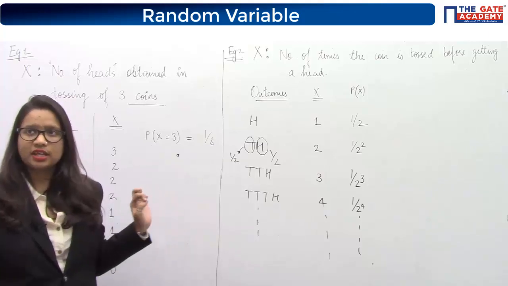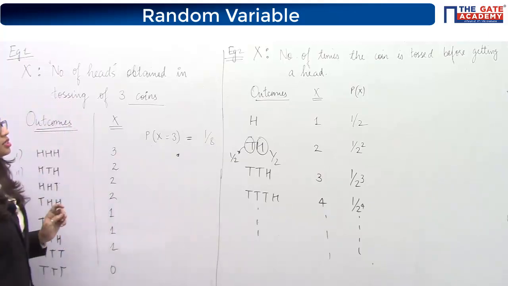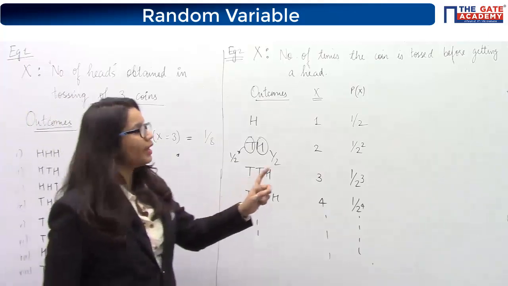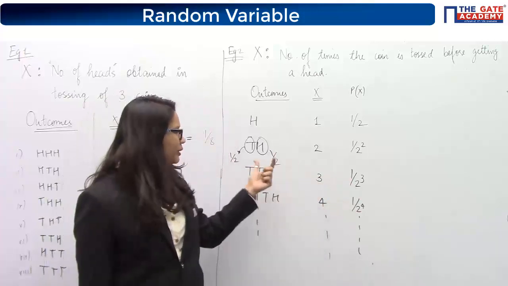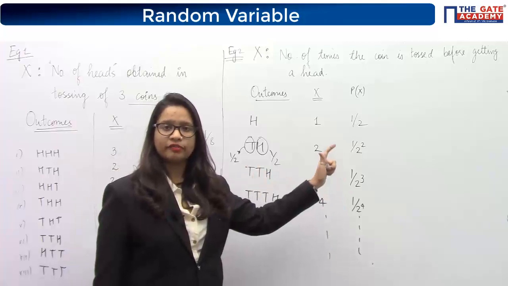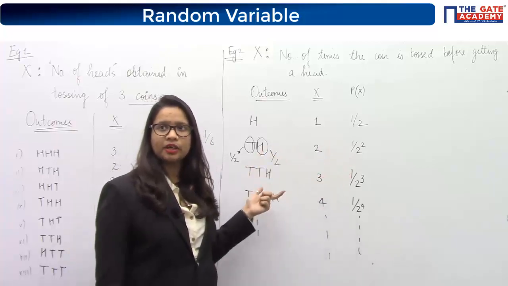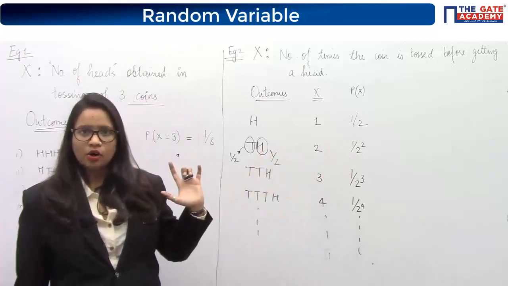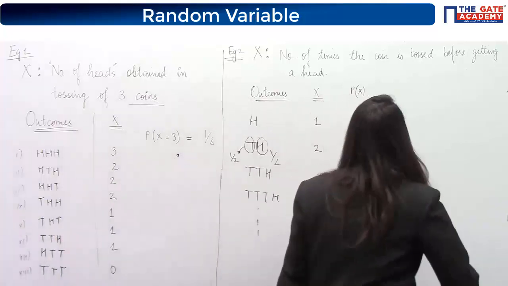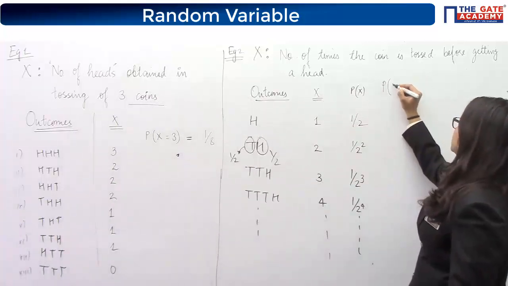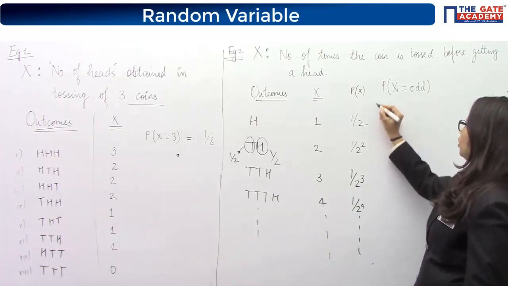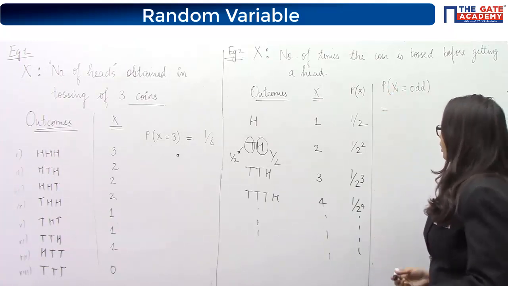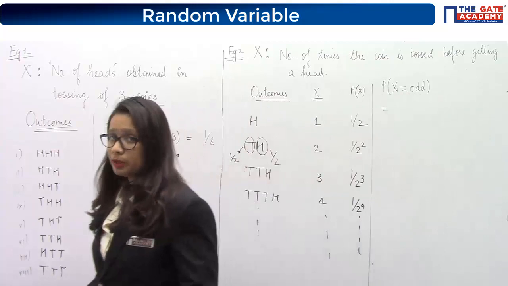Have you understood this table, what I have done over here? Just focus on what this x means. What does x equal to 2 mean? X equal to 2 means this outcome. So the probability of x equal to 2 is nothing but the probability of getting TH. Okay. Now what was required? The required probability was, what is the probability of x being odd?